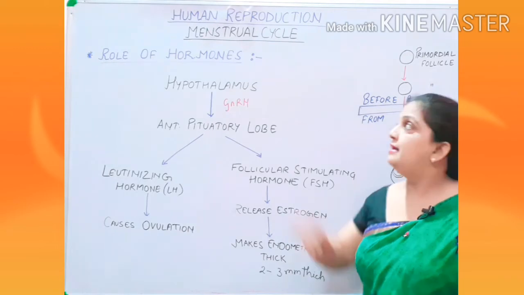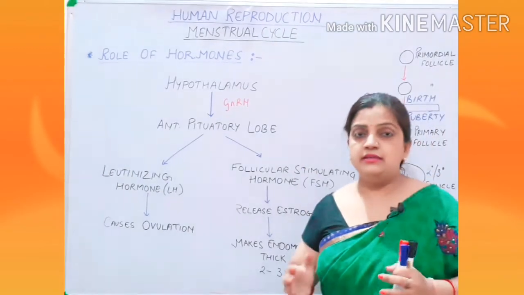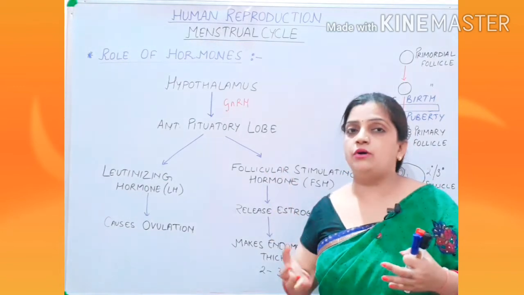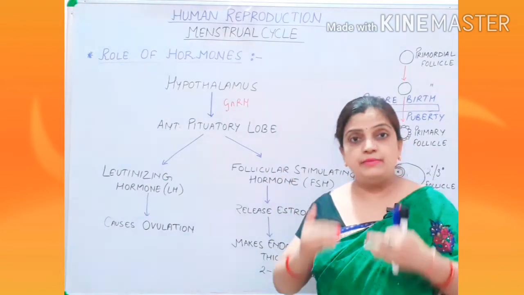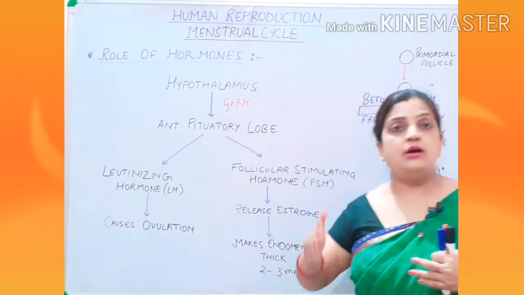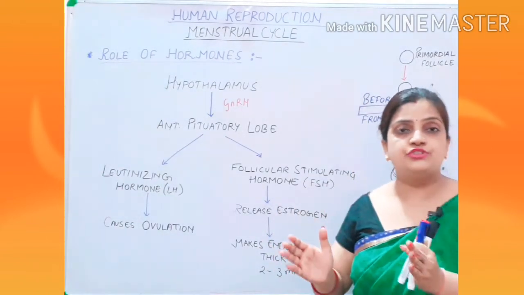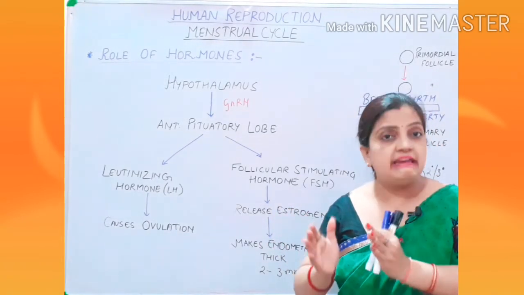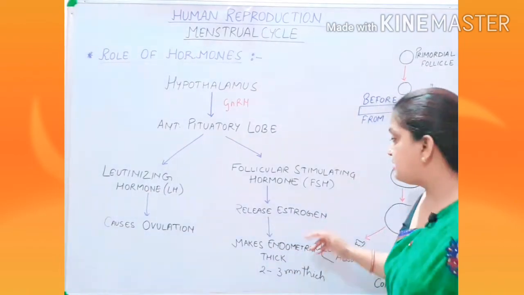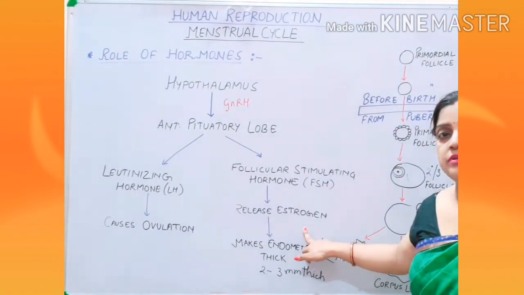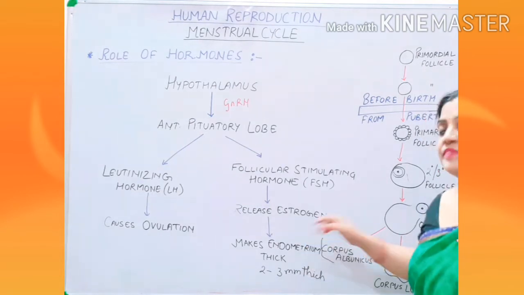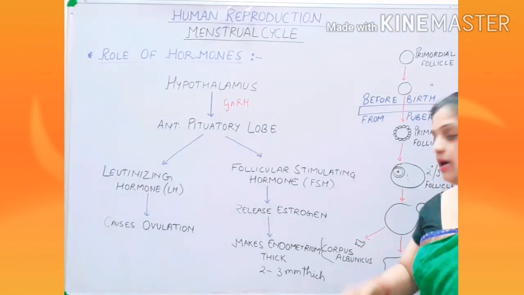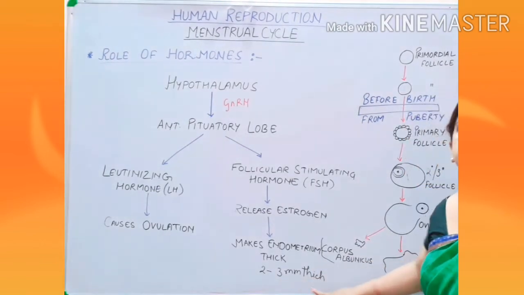I told you that during the menstrual cycle, while the development of your follicles is going on inside the ovary, simultaneously on the other side, inside the uterus, the endometrium is also getting prepared by getting thick. So this thickness is supported by the hormone estrogen in the beginning, and this estrogen helps the endometrium to become thick up to 2 to 3 mm.